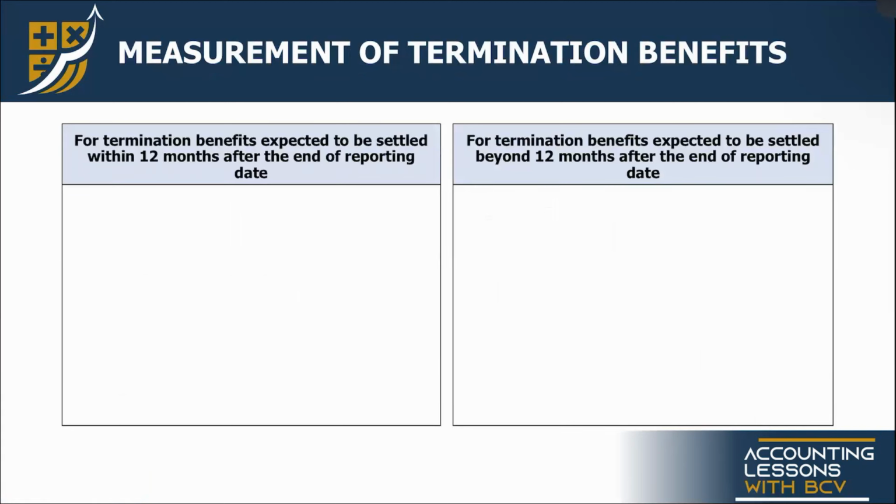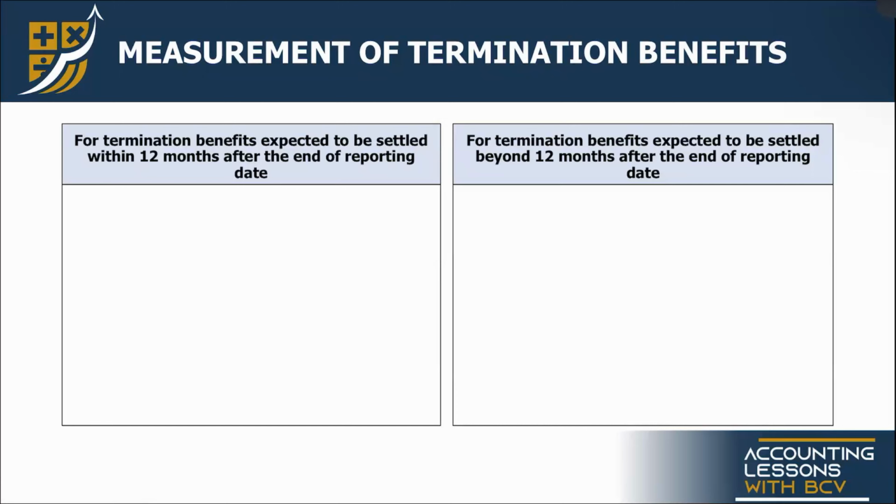Let's now go to measurement. So dalawa yung categories natin for termination benefits: those expected to be settled within 12 months after the reporting date, and those expected to be settled beyond 12 months.